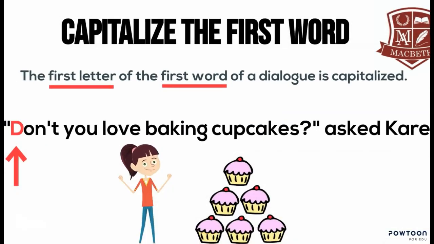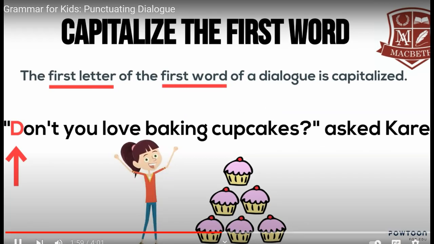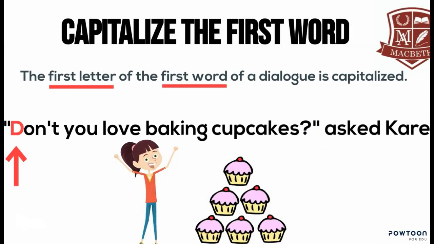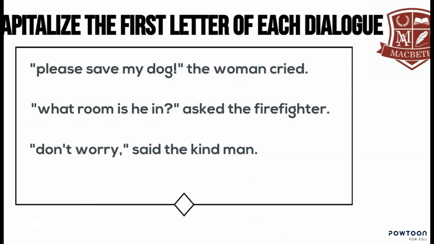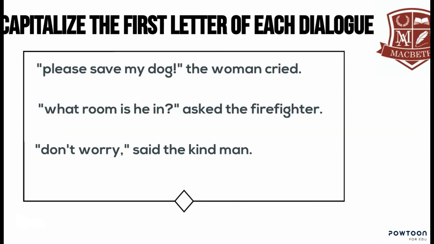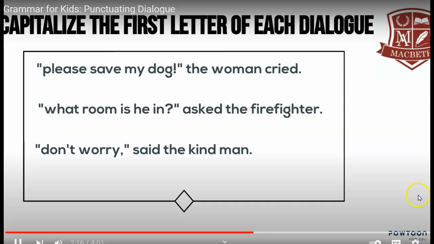In a dialogue, the first letter of the first word is capitalized. In the sentence below, "Don't you love baking cupcakes?" asked Karen. The D in "don't" is capitalized because "don't" is the first word that Karen says. Now it's your turn. Pause the video and capitalize the first letter of each character dialogue.